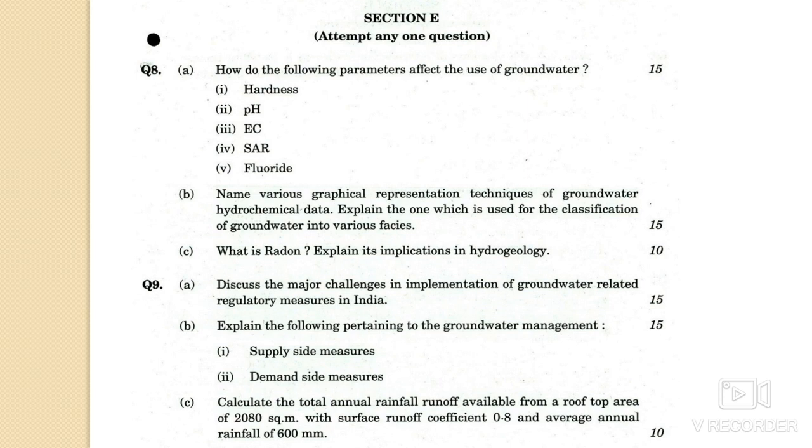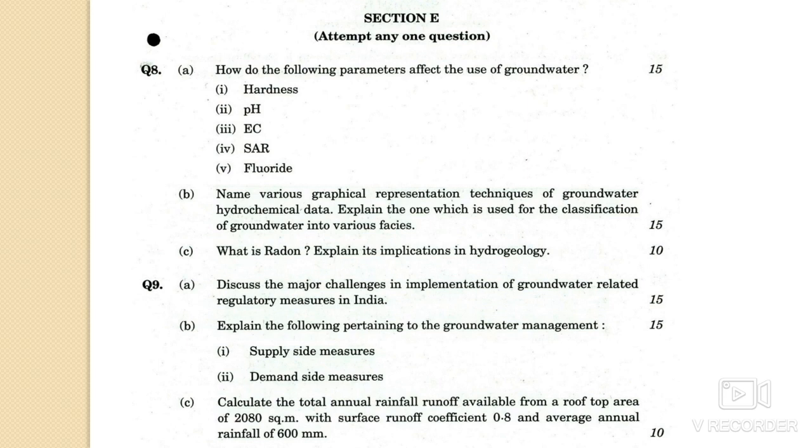8B, you have to name various graphical representation techniques of groundwater hydrochemical data, and explain the one which is used for the classification of groundwater into various phases.